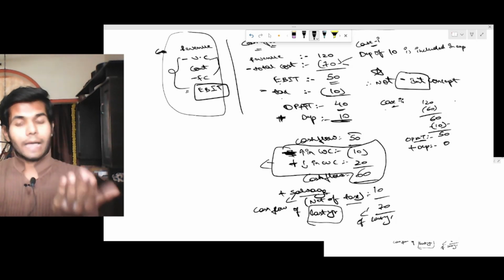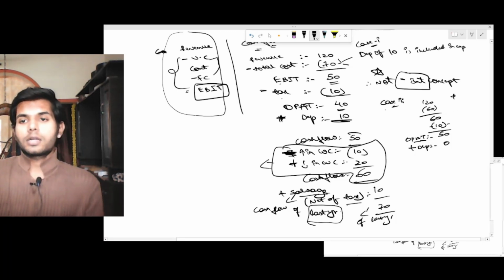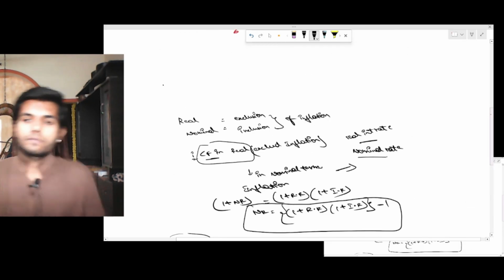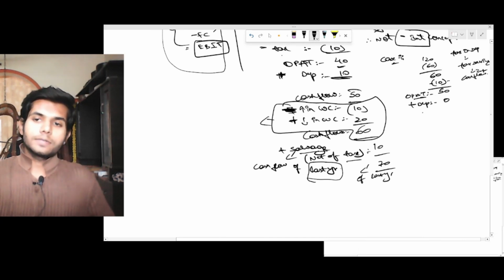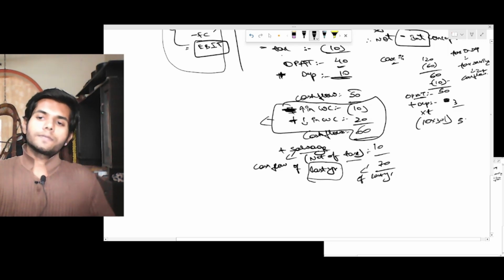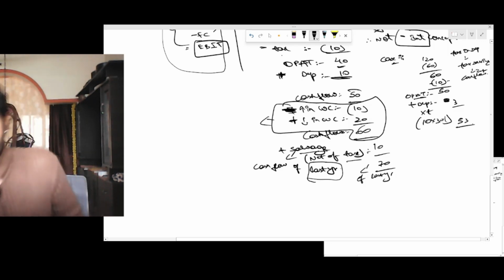A cash outflow that is not happening is a tax saving. Tax on depreciation. This much of tax we are saving. So this is a cash inflow. Operating profit after tax plus depreciation into tax rate: 10 into, let's say, somewhere around 30%. We got 53. The rest of the things are always the same.